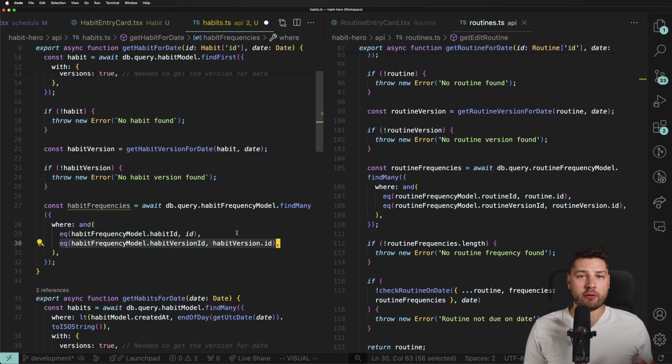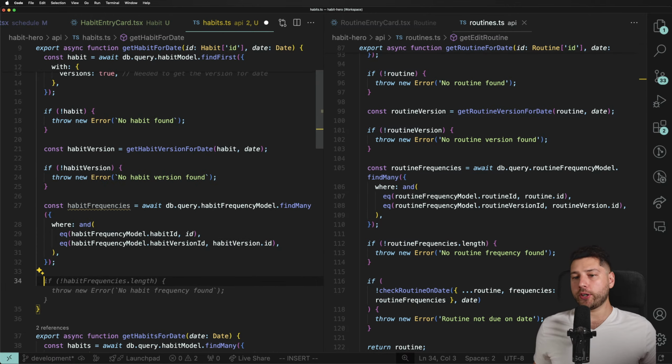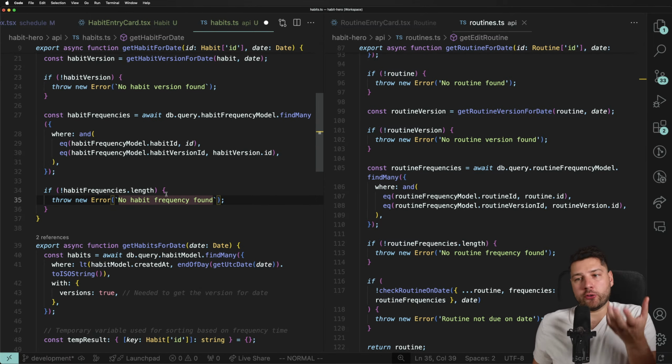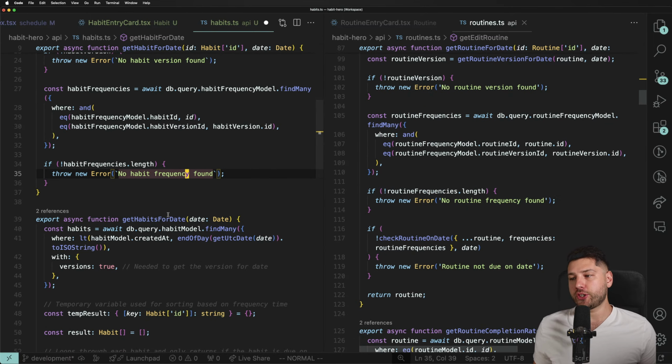So essentially, every frequency has a relationship to the version, and based on what version we're looking for, it's going to give us the frequency of that version. So if the frequency was Monday, Wednesday, Friday at 6 on that date, that's what we're going to get. If it was something else, that's what we're going to get as well. Cool. And then we're going to do if habit frequencies dot length is zero, no habit frequency found, just because there should always be some frequencies. So we should always check for that.